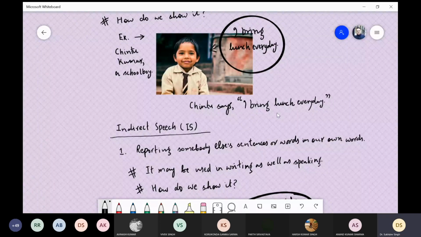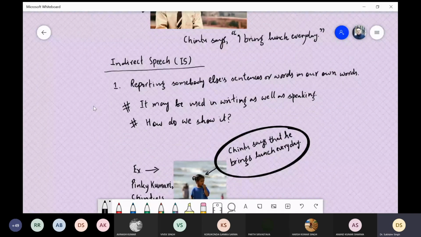Now we will convert what Chintu Kumar had said into indirect speech. Indirect speech means you report somebody else's statement, words, sentences in your own words. When we say in your own words, that does not mean that somebody had said, I bring lunch every day, so you cannot make it, I bring breakfast every day. In your own words means that you are not using the direct words that he had said. You report somebody else's sentences, words, or statements in your own words.